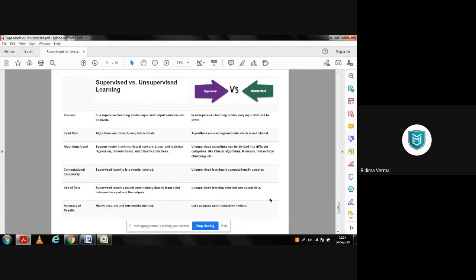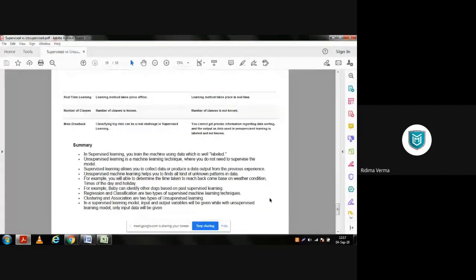Now next is accuracy of results. Under supervised, as it is based on the experience or with the help of a supervisor, it gives highly accurate and trustworthy results. Whereas in case of unsupervised learning, the results are less accurate and trustworthy. Okay, so next point is real-time learning. Learning takes place offline under supervised learning, and for unsupervised learning, learning takes place in real time.